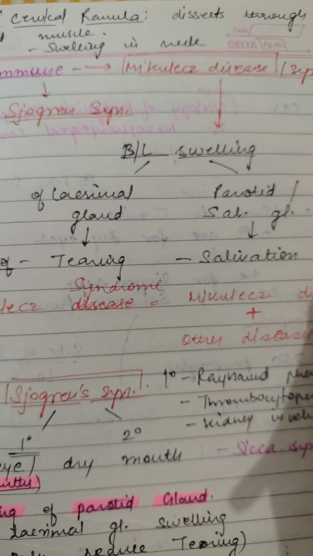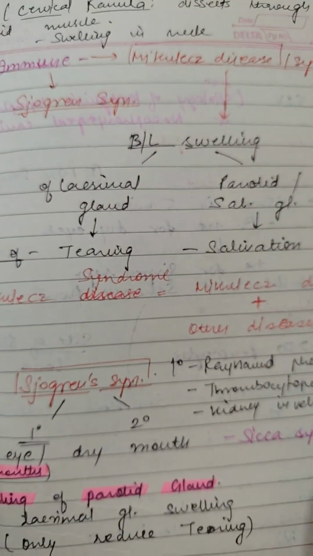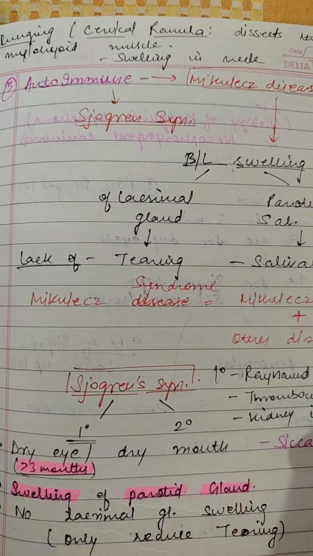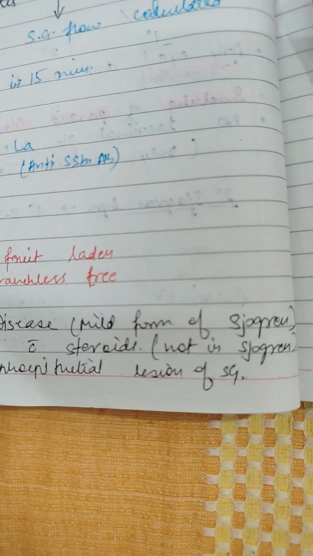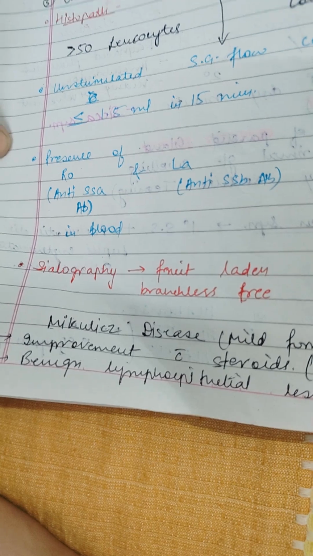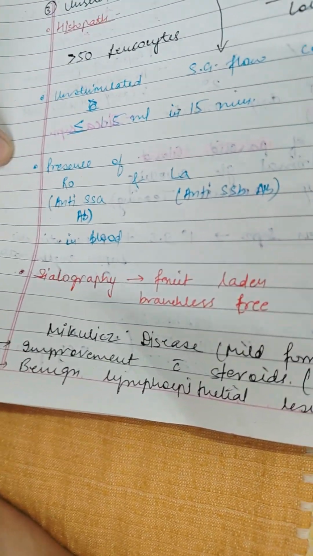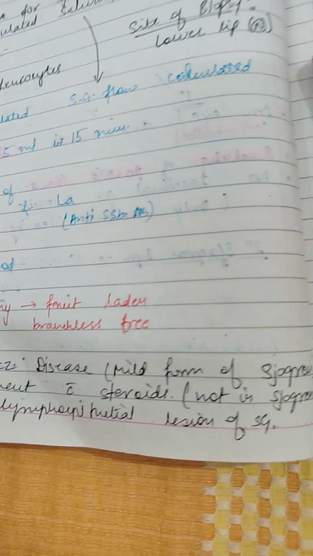Mikulicz's disease is a bilateral swelling of the lacrimal gland and parotid salivary gland, resulting in lack of tearing and salivation. This disease is the mild form of Sjogren syndrome, where we see improvement with steroids, and it is also known as the benign lymphoepithelial lesion of the salivary gland.